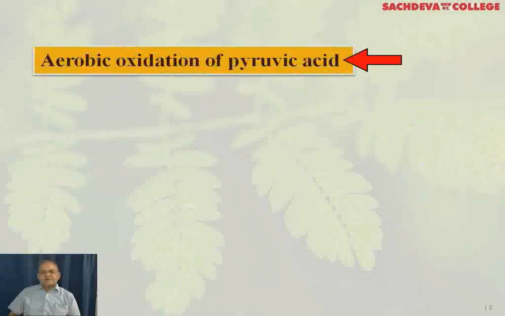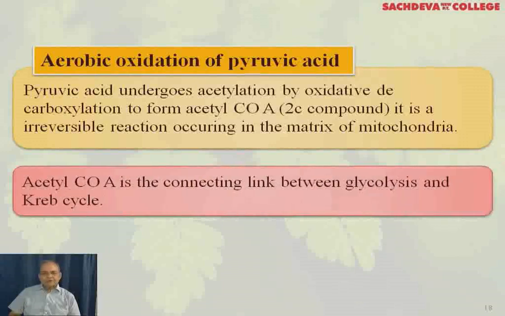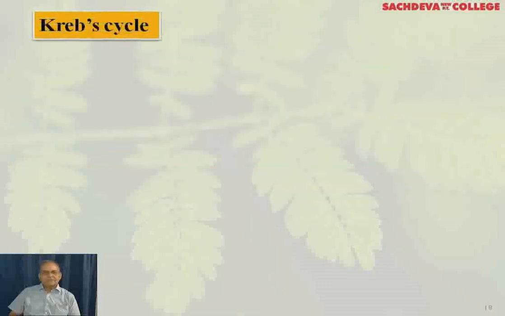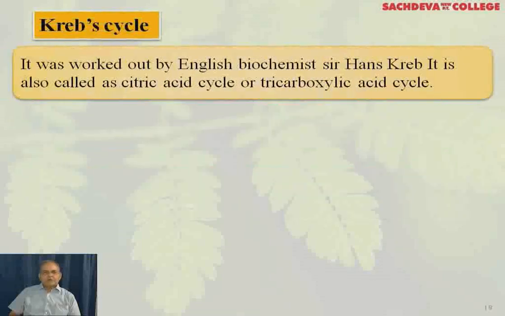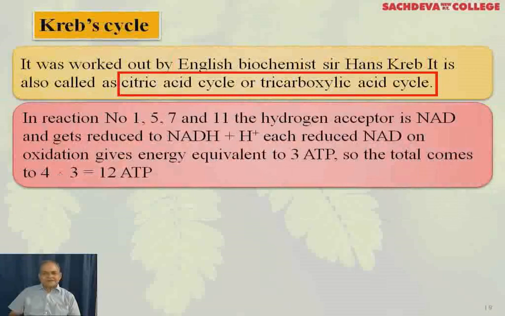Now, aerobic oxidation of pyruvic acid. Pyruvic acid undergoes acetylation by oxidative decarboxylation to form acetyl coenzyme A, a 2-carbon compound. It is an irreversible reaction occurring in the matrix of the mitochondria. Acetyl coenzyme A is the connecting link between glycolysis and Krebs cycle. Now, it was worked out by the English biochemist Sir Hans Krebs. It is also called the citric acid cycle or tricarboxylic acid cycle.